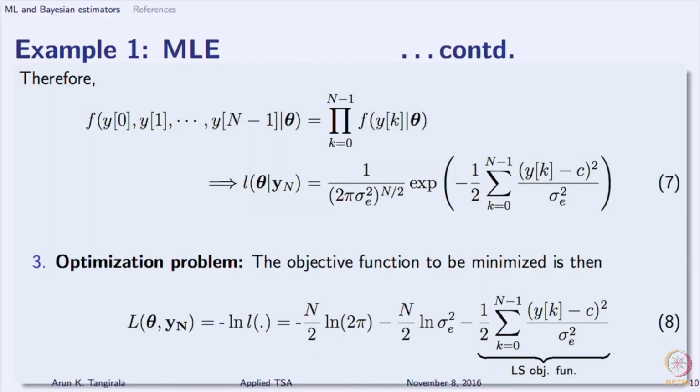In total, there are 3 terms, but the first term is a constant, so we can ignore that. It is independent of theta. The second term is only dependent on sigma square E, and the third term is dependent on both C and sigma square E. You may say it is not exactly identical to least squares, because in least squares I had only sigma (yk minus C) square, but you can pull the sigma square E out of the summation and include it as a weighting of sigma square E, which is the same for all observations. Gradually you should now smell that even weighted least squares is perhaps a part of MLE.